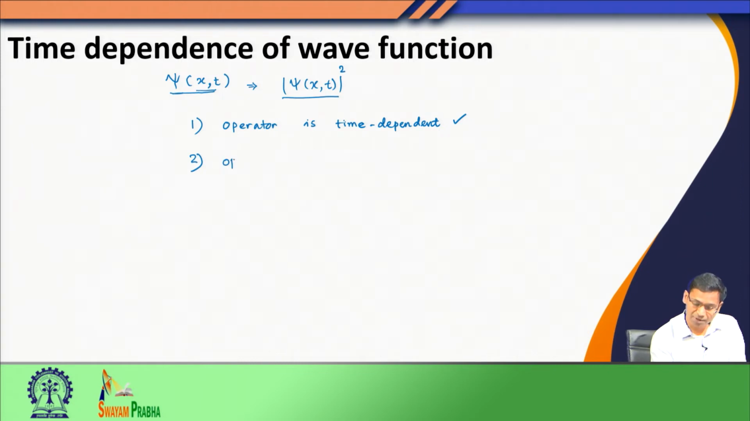But even when the operator is not explicitly time dependent, then also we may have to worry about the time dependence of the system. For example, we know that the Hamiltonian operator has a kinetic energy contribution and a potential energy contribution. Let us consider a molecule and write down its Hamiltonian.